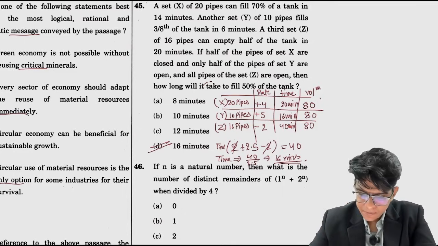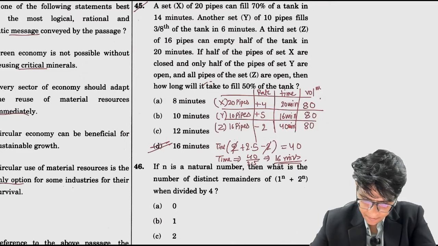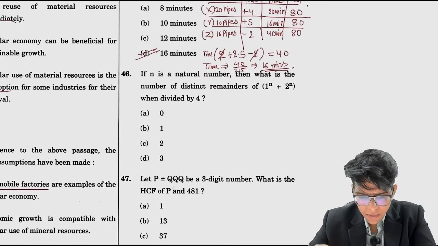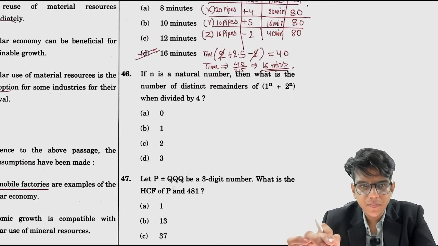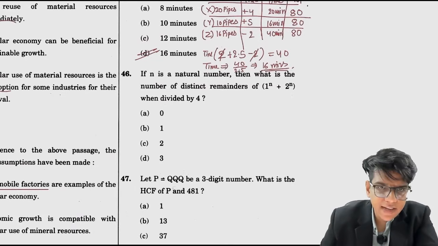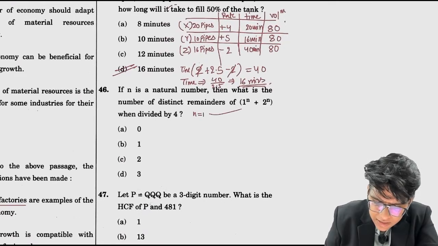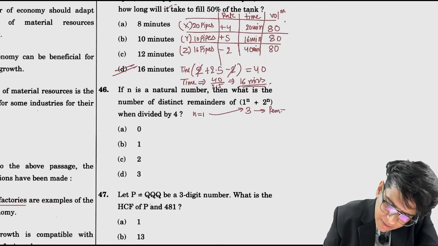Okay, done. So the answer is option D. Now n is a natural number, then what is the number of distinct remainders of this value when divided by 4? So when n equals 1, this number is 1 plus 2, which is 3, so the remainder is 3.